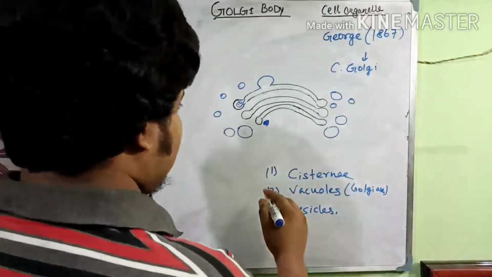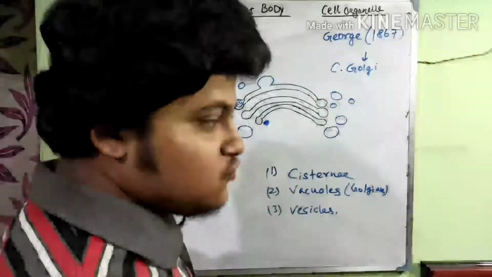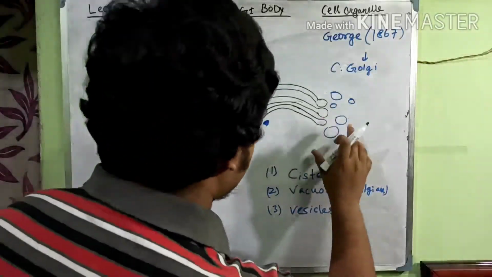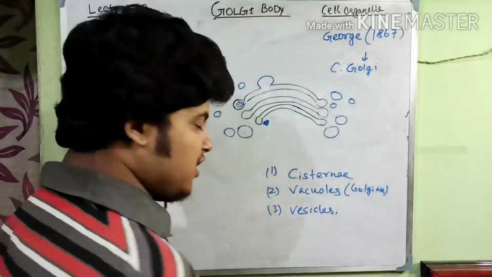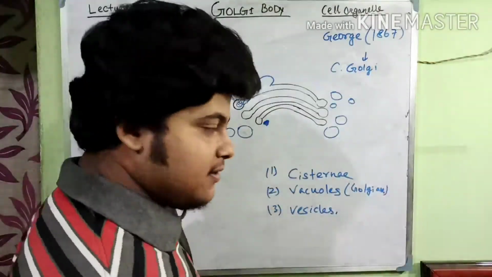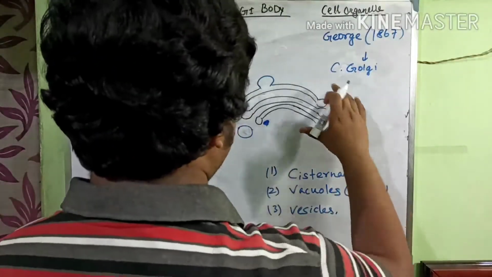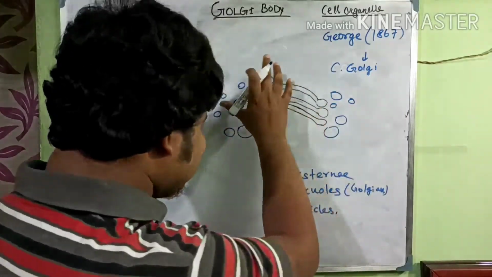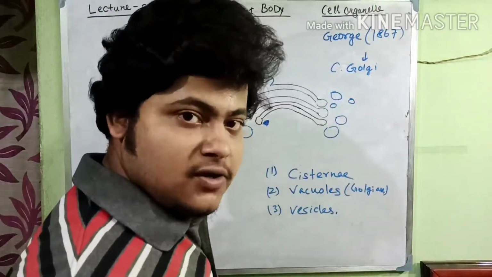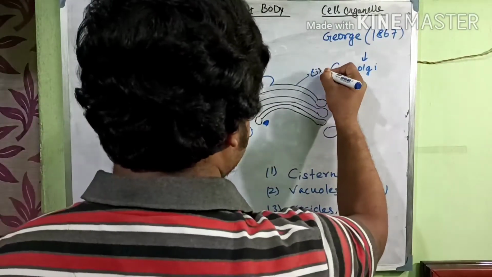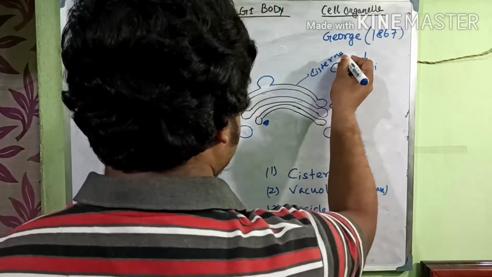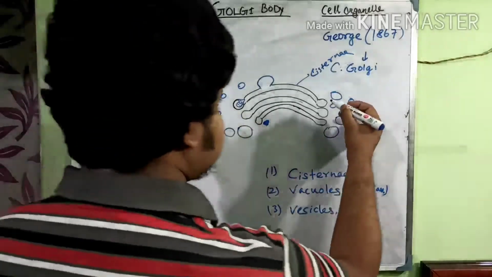After that, you have to know that the Golgi body has a polarity. What is polarity? Polarity means the Golgi body is a cup-shaped structure, because there are cisternae.